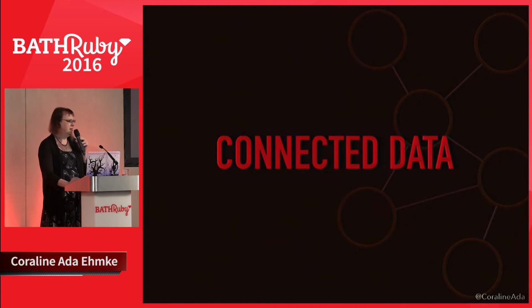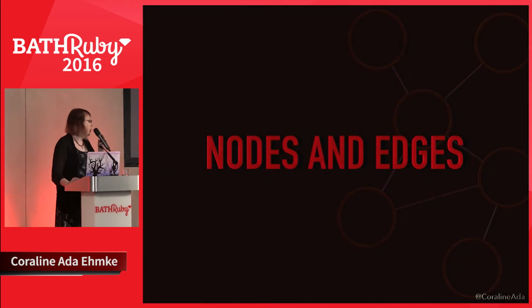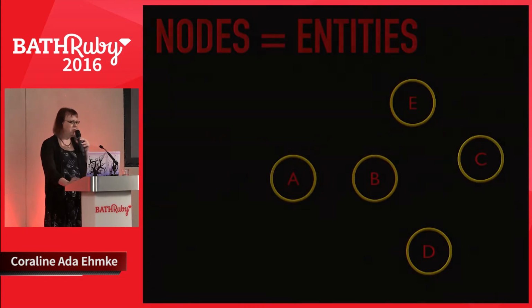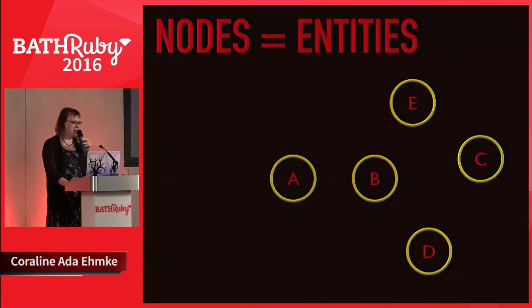So what kind of data is suited to a graph database? Data with context. Data where, in order to understand the context, we need to name and qualify the connections between things. So in a graph database, there are two kinds of things that we're dealing with: nodes and edges. Nodes are entities, and if you insist on thinking in relational terms, you can think of a node as a table, except that it's a table that can hold absolutely anything.